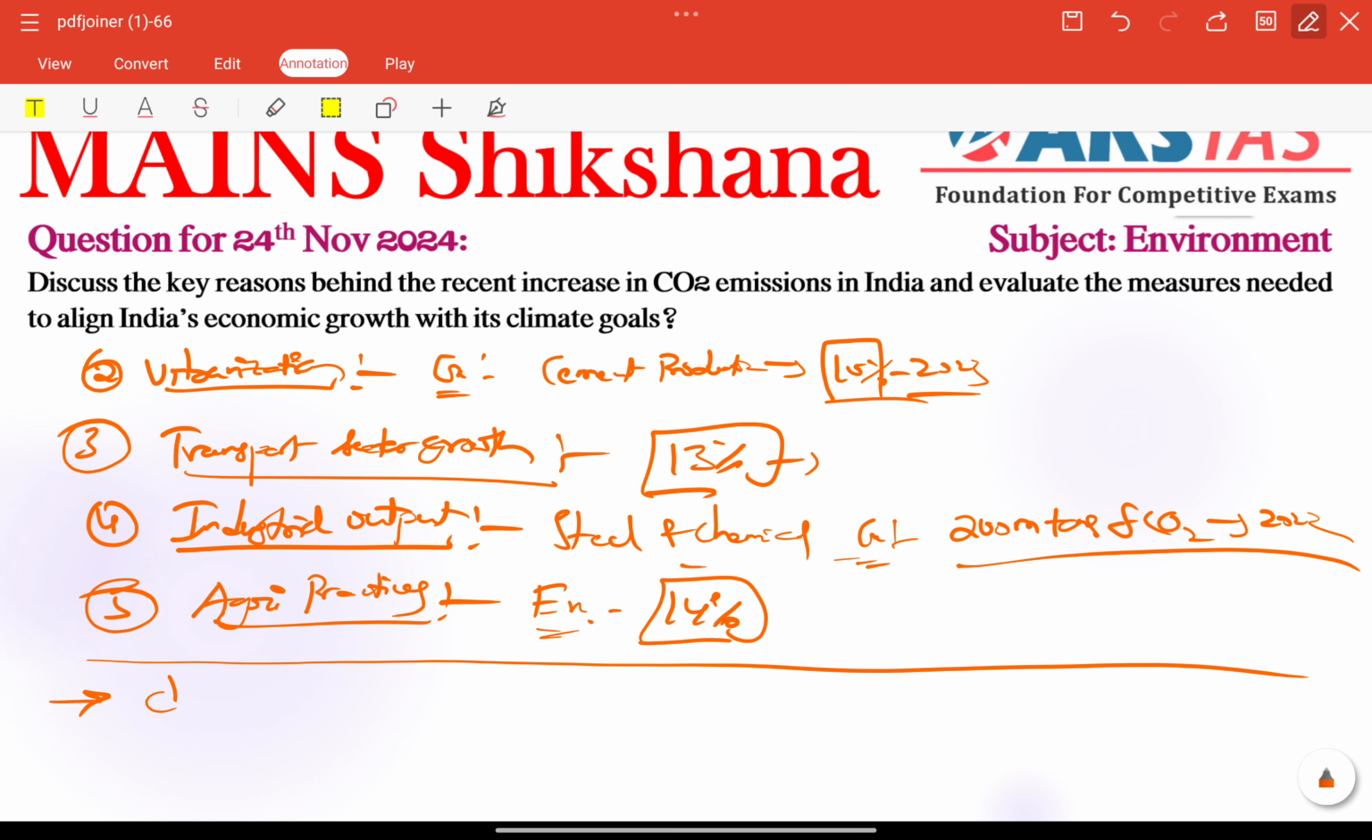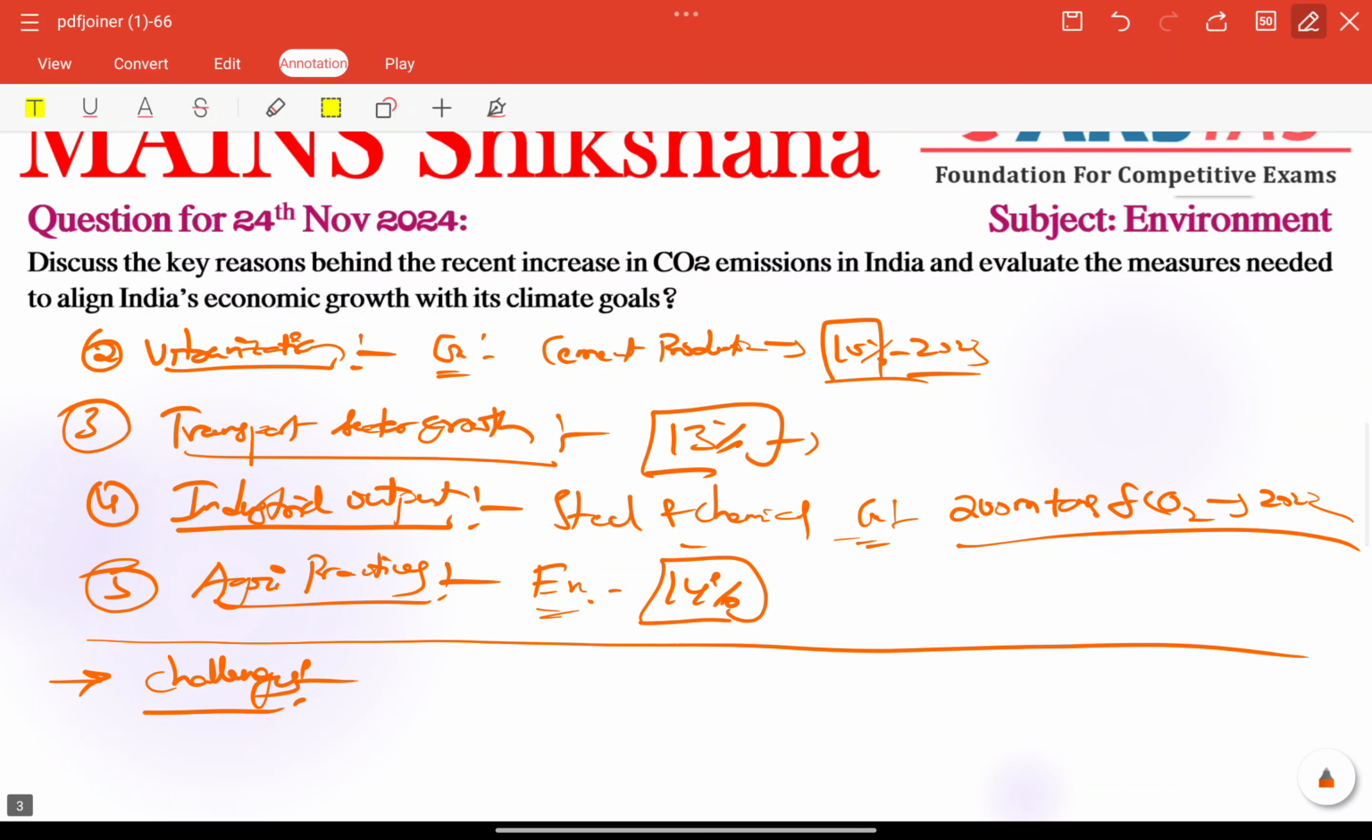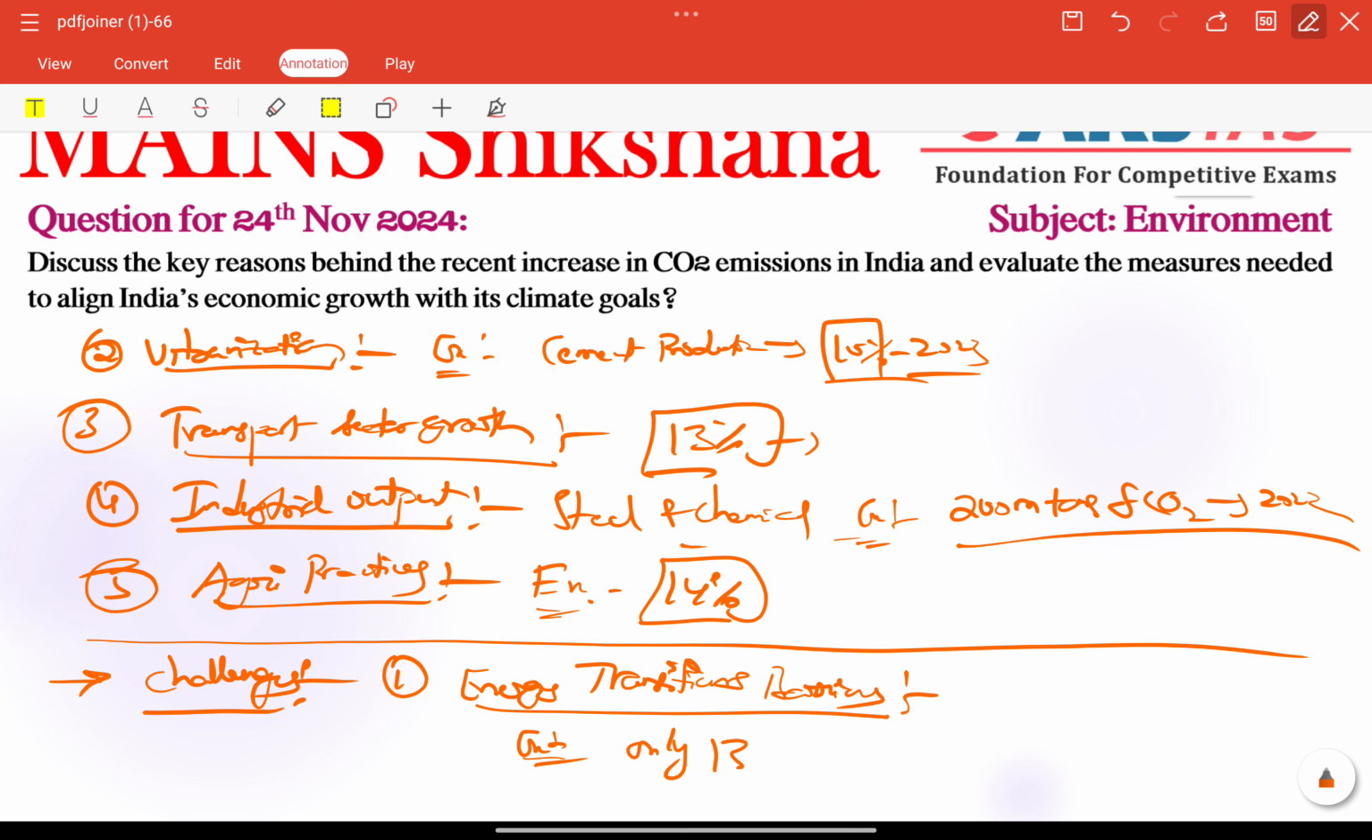Next, we need to focus on providing some challenges. So the second part: challenges. First of all, energy transition barriers are very important. We are in the stage of transition, especially in the energy sector. Renewable energy growth is facing issues like high costs and storage limitations. For example, India added only 13 gigawatts of renewable energy capacity in 2022.